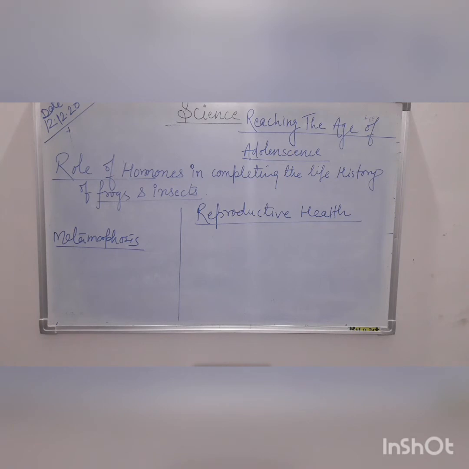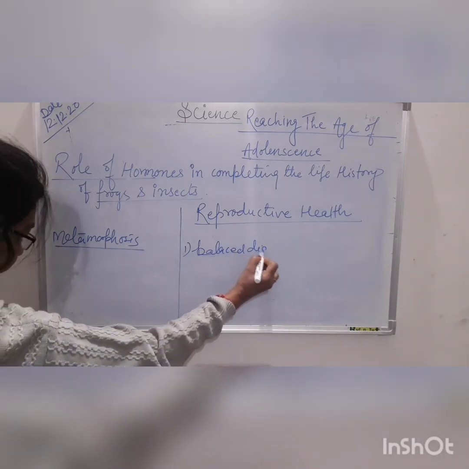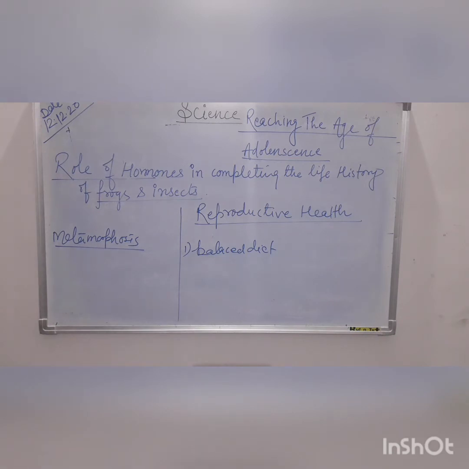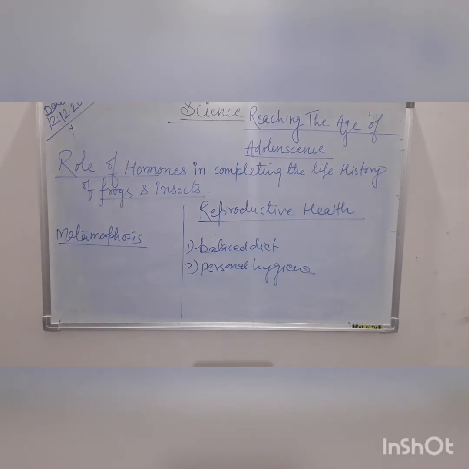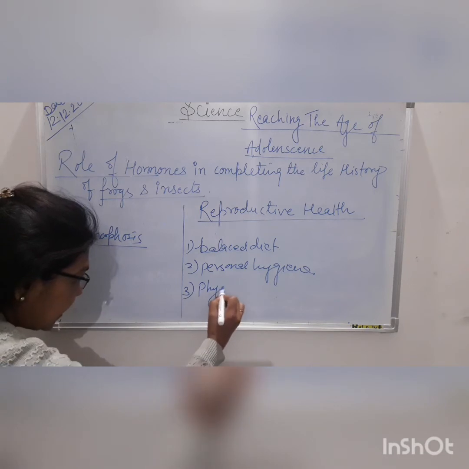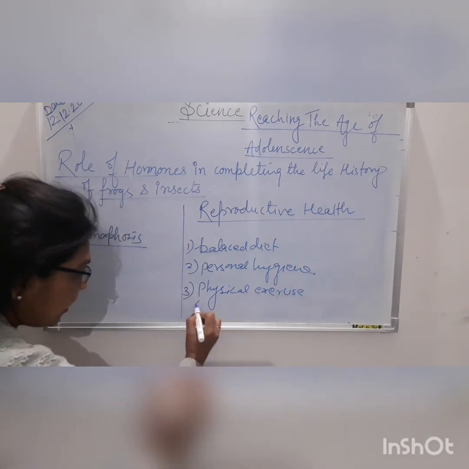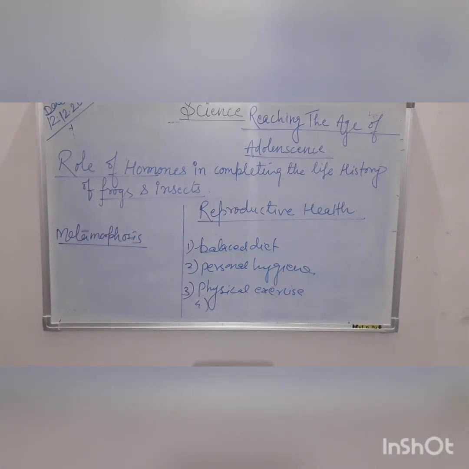Number one, it is necessary to eat what? Balanced diet. Number two, to maintain personal hygiene. And point number three is to take adequate physical exercise. Point number three is to take what? Adequate physical exercise. And point number four is it is necessary to avoid taking any drugs during adolescence.